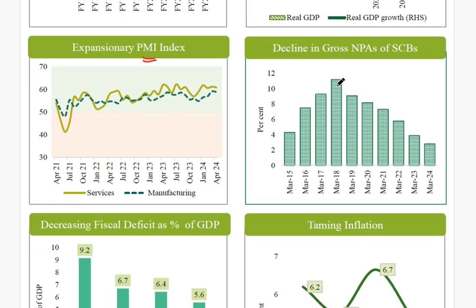Then if you talk about the NPA, this is important, gross NPA of the scheduled commercial banks. If you see the NPA have decreased, then this is also a good thing, because the more the NPA, the banks are in loss, and there is a high chance that a bank would default sometimes. So since the NPA of the scheduled commercial banks is going down, this is a positive sign for our economy.